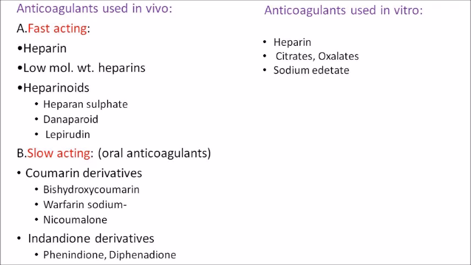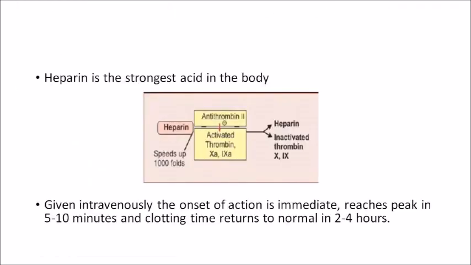Now the anticoagulants used in vitro are heparin. Heparin is common. It can be used in vivo and in vitro. Then citrates and oxalates. Then sodium edetate. All these are used in vitro. Heparin is the strongest acid in the body. So it is the strongest acid in the body.